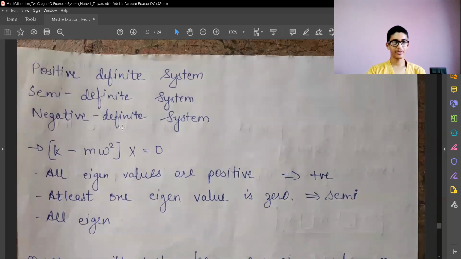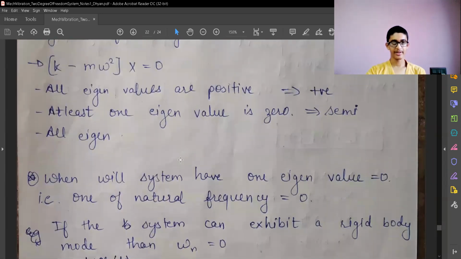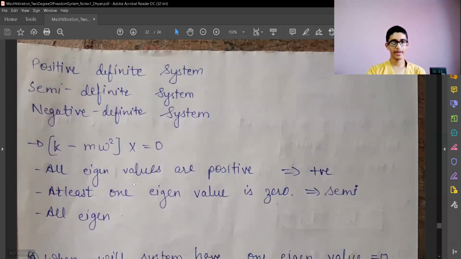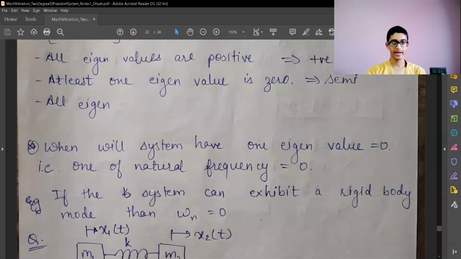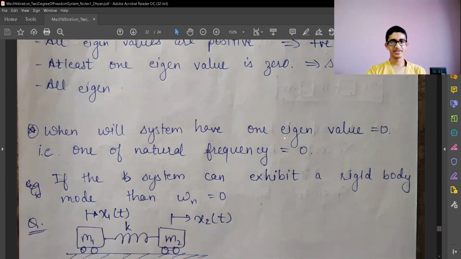So this is a representation of a system which is semi-definite, in which one of my eigenvalues will be 0. For a positive definite system, all my eigenvalues are positive. For a semi-definite system, at least one of the eigenvalues is 0. In negative definite, at least one of the eigenvalues is negative. I am saying at least, not all. So you must remember, for positive, I am saying all. For semi, at least one is 0. And for negative also, at least one will be negative. So when we have a system with one eigenvalue 0, one natural frequency will be 0.